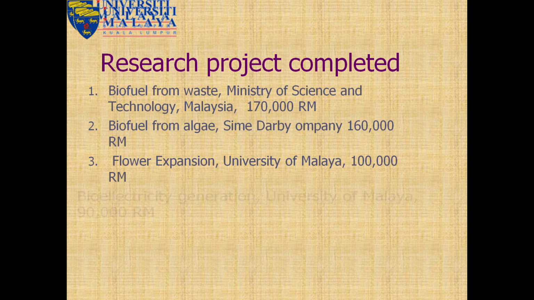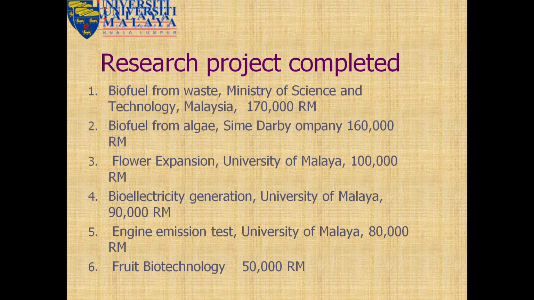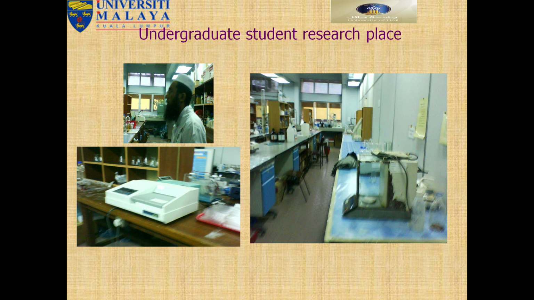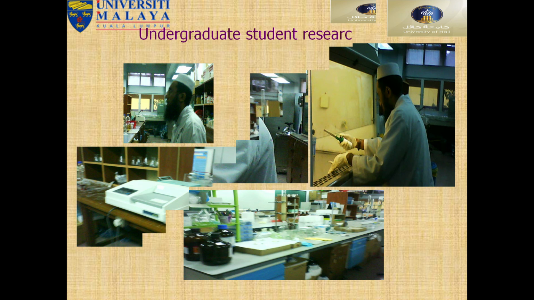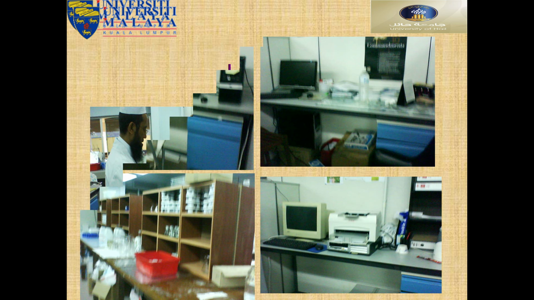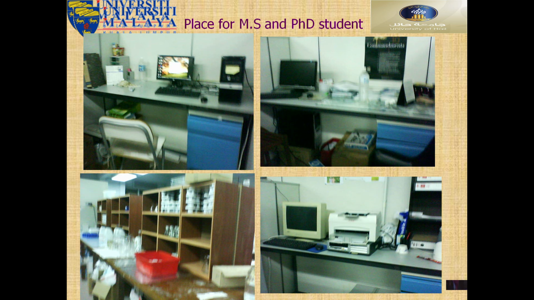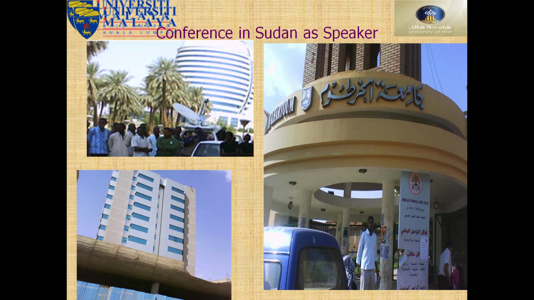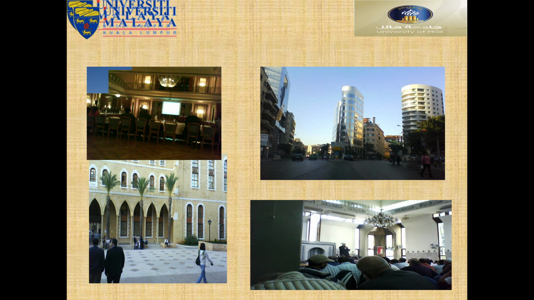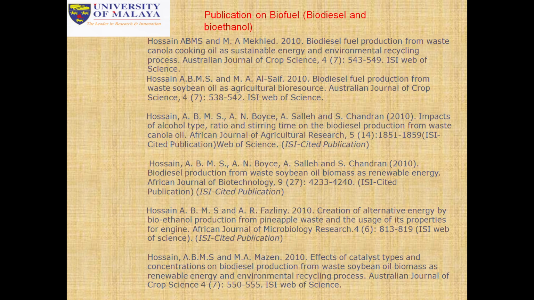I completed many research projects. Here are some lab images where we worked in Malaysia, different laboratory work, and here you can see the student work. And here I attended the conference in Sudan. I attended in Egypt, and here Lebanon, and many countries, and then this is my publication.